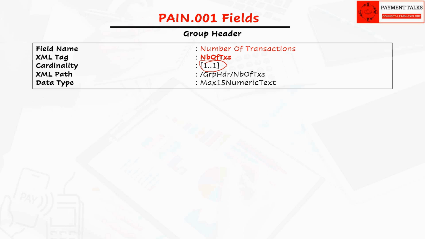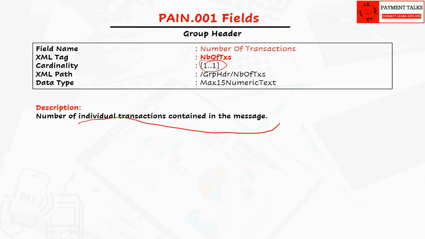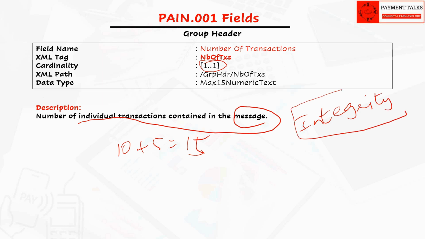The field indicates the total number of individual payment transactions contained in the payment initiation message, that is, the entire message. If pain.001 contains one payment info with 10 transactions and another with 5 transactions, the value in this field is 10 plus 5 equals 15. Usually, banks use this information to validate that the number of transactions in the message matches the declared count and ensure